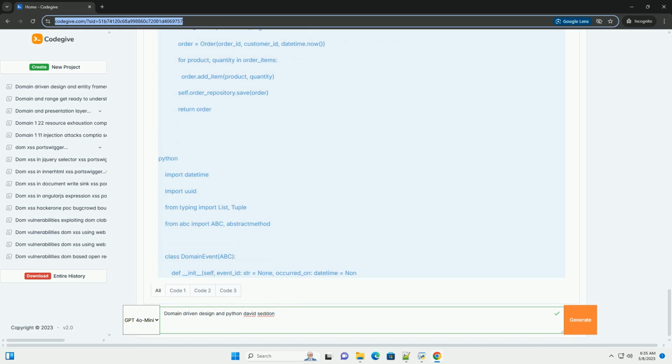Evolutionary design. Iterate and refactor; DDD is an iterative process. Start with a simple model and refactor it as you learn more about the domain. Embrace change; be prepared to change your model as the business evolves. Use versioning to manage changes to your domain model.